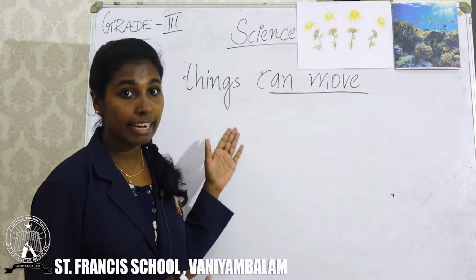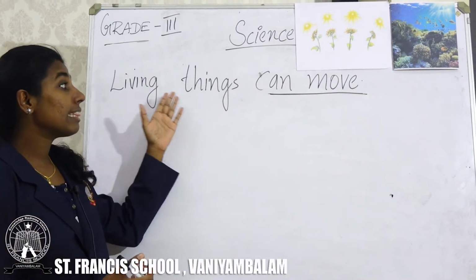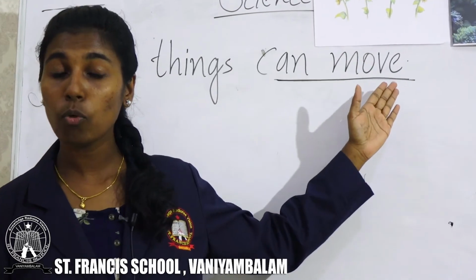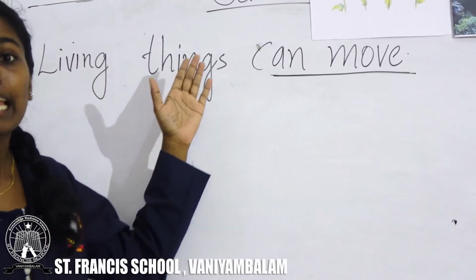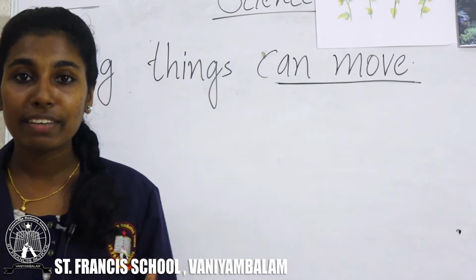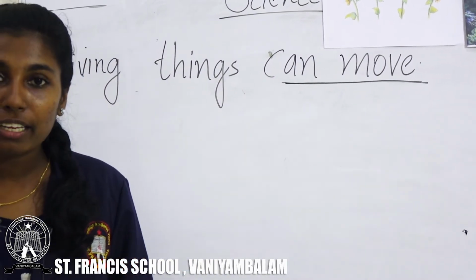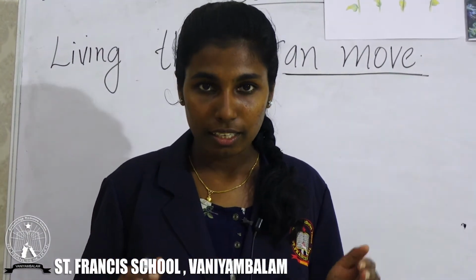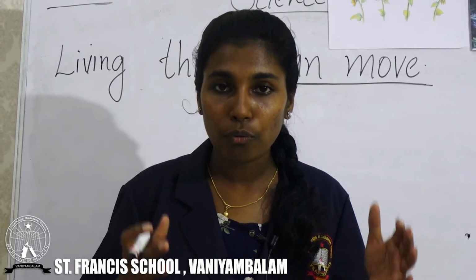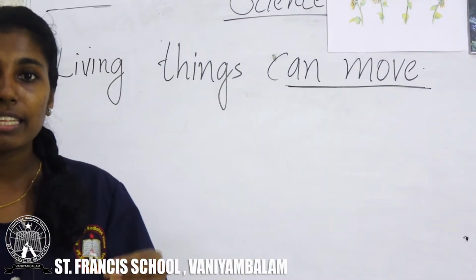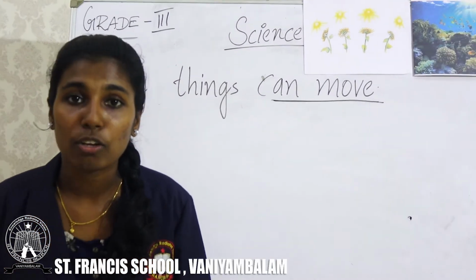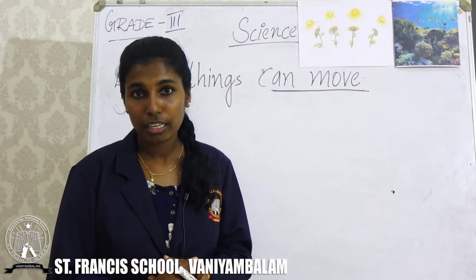The next characteristic is that living things can move. What? Living things can move. Living things can move from one place to another. Listen, living things can move from one place to another. That means they can move by themselves, on their own. Clear?